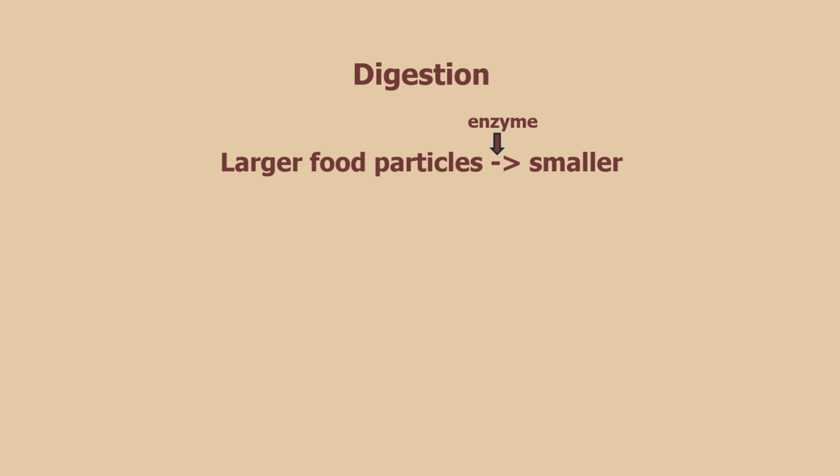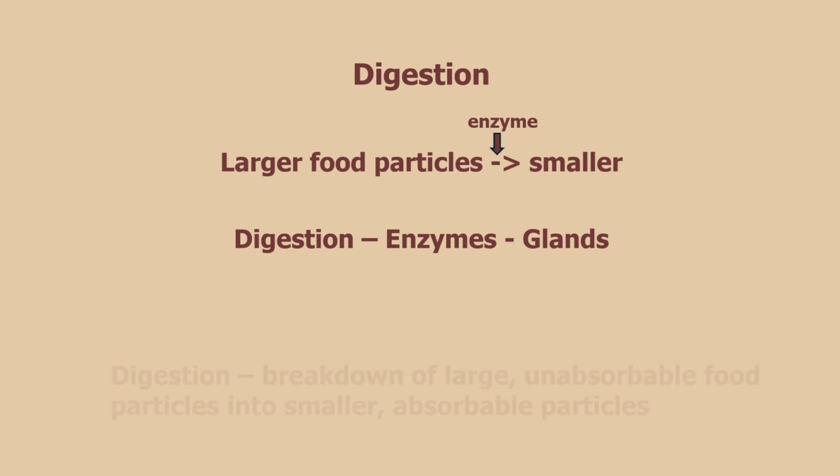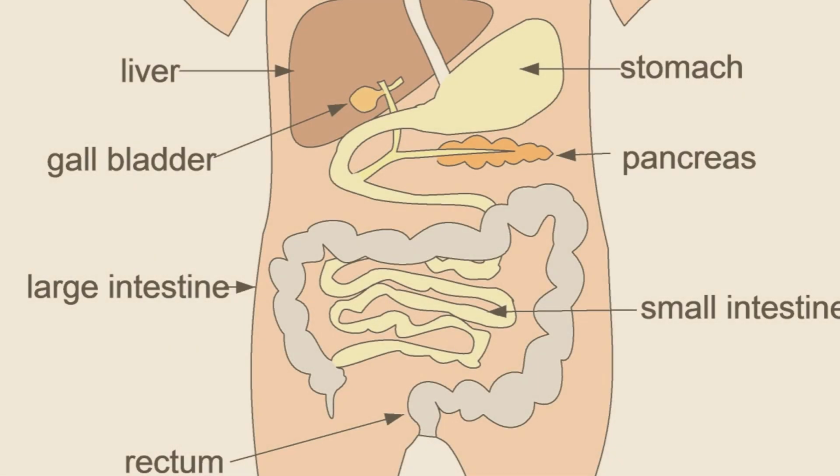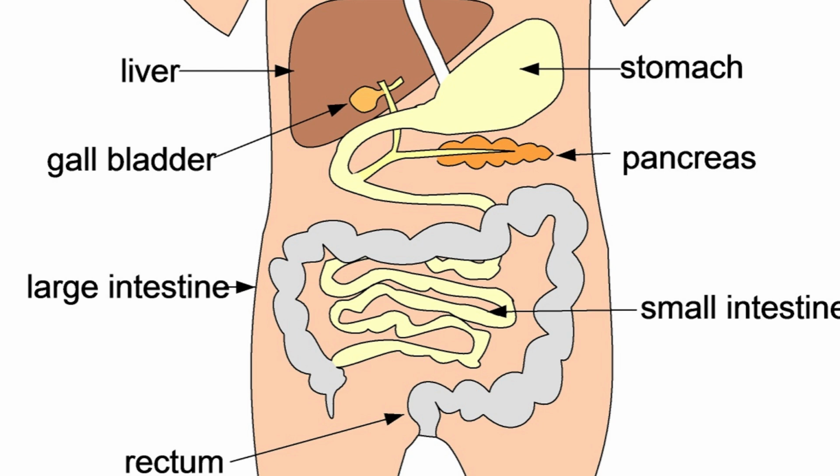Before we dive deeper, let's quickly define a few important terms: digestion, enzymes, and glands. Digestion. Digestion refers to the process of breaking down large food particles into smaller, more manageable pieces so the body can absorb them more easily. The foods such as starch, proteins, and fats we eat are made up of large particles that the body cannot absorb directly. One of the main roles of the digestive system is to break these large food particles down into smaller ones that the body can easily absorb.